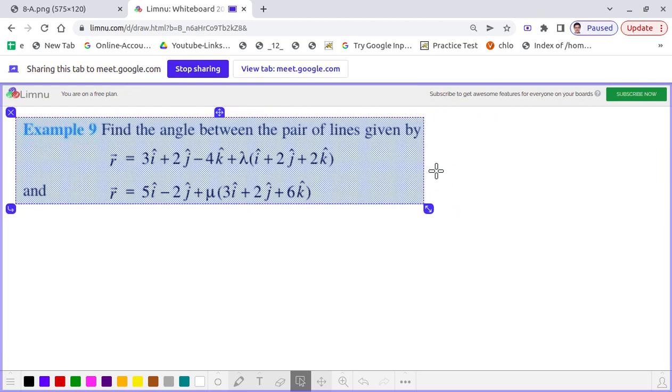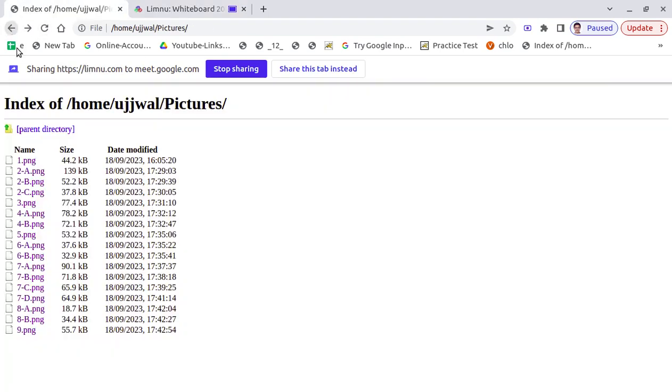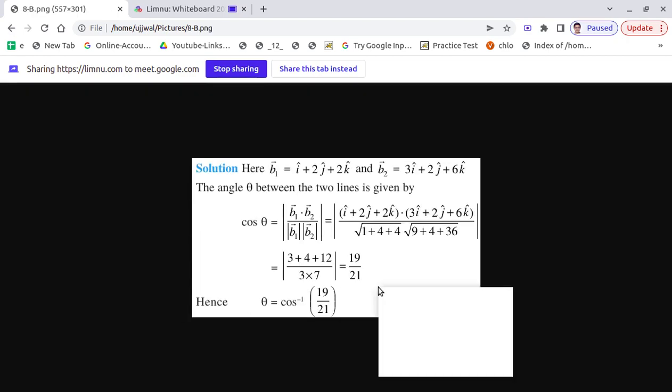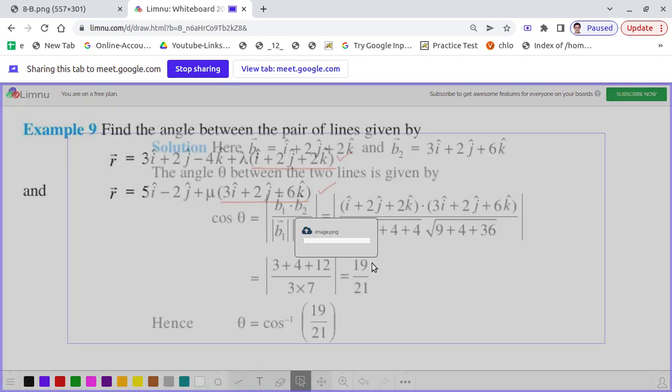Here the question is, find the angle between the pair of lines given by r vector equal to the first one you see and the second one. Quite simple, we just need to apply the formula, as if we need to find the angle between two vectors, this vector and this vector. So let's find it out. Let me place the solution from my notes here.